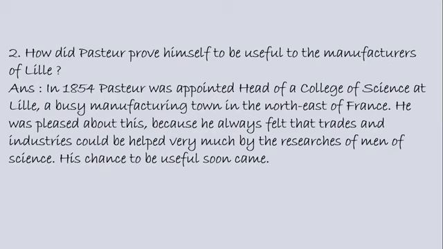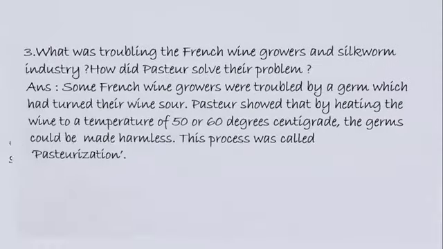He was pleased about this because he always felt that trades and industries could be helped very much by the researches of men of science. His chance to be useful soon came. The industry workers and the silkworm workers found some problems in their products. So this is how he became useful to these manufacturers. Okay, so let's move on to the next one.